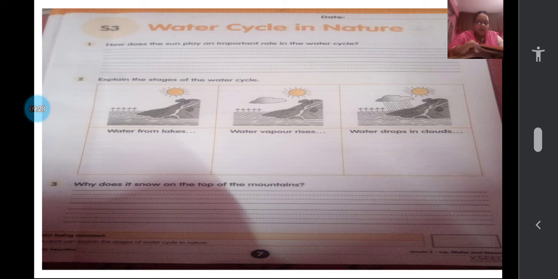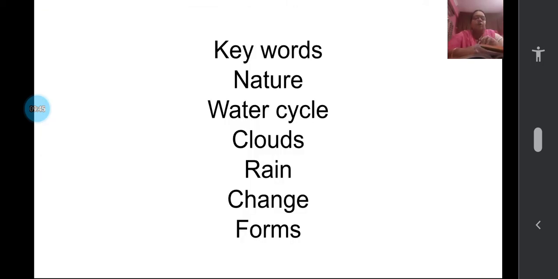And third one, why does it snow on the top of the mountains? Suppose a mountain is completely filled with snow. In those places, instead of rain, they get snowfall. Why, children? Think. Now here you see the keywords, children.